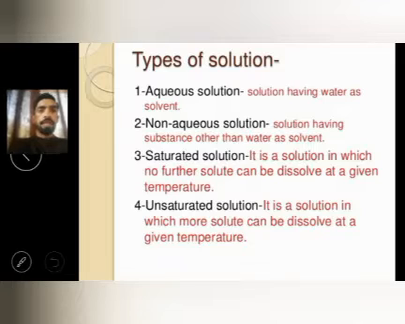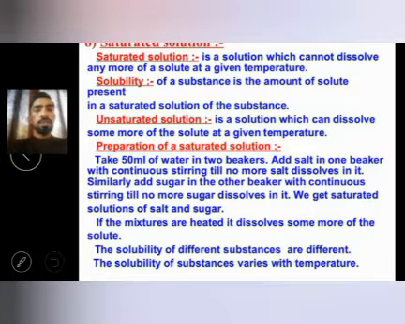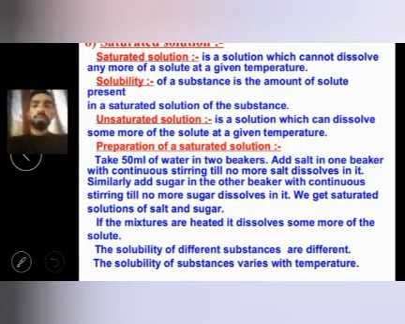We studied types of solution. There is aqueous solution, a solution having water as solvent; non-aqueous solution, a solution having a substance other than water as solvent. Then saturated solution, it is the solution in which no further solute can be dissolved; and unsaturated solution, it is the solution in which more solute can be dissolved. Okay. So saturated solution, I did one activity, I showed you with the help of an activity also. A saturated solution is a solution which cannot dissolve any more solute at a given temperature.